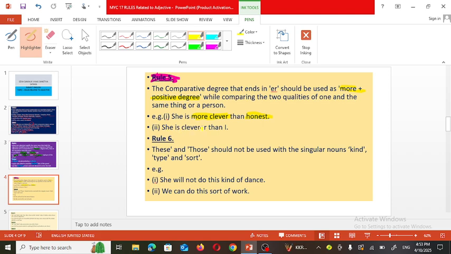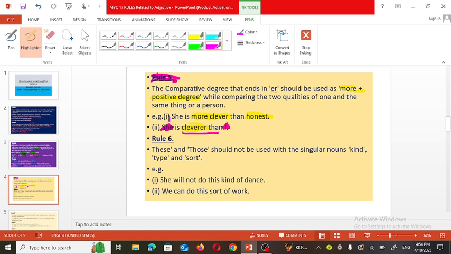She is cleverer than I. Here, the quality of cleverness is compared between two different people, that is she and I. So here comparison is made between two people. One subject is she and another one is I. And the quality of cleverness, means cleverer, is used here. So here cleverer can be used.